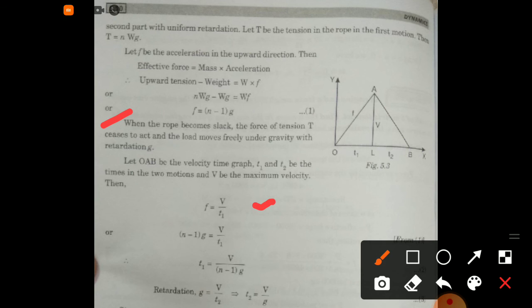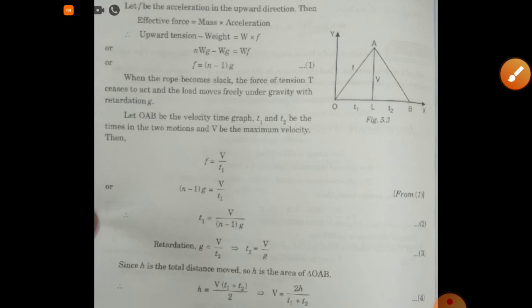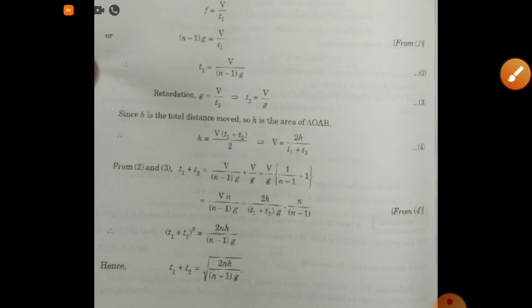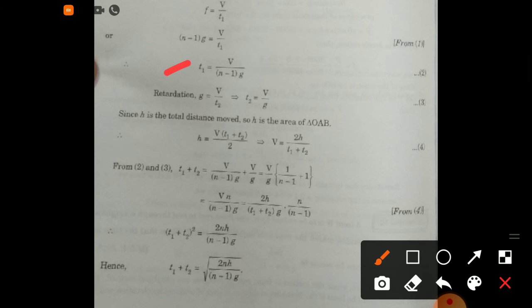Then F is equal to V by T1, or (n minus 1)g is equal to V by T1 from first. Therefore, T1 is equal to V by (n minus 1)g, marking this as number 2. Retardation g is equal to V by T2, so T2 is equal to V by g, marking this as number 3.